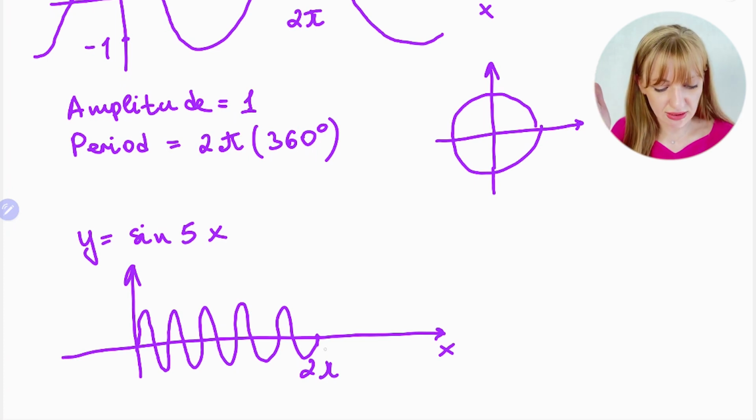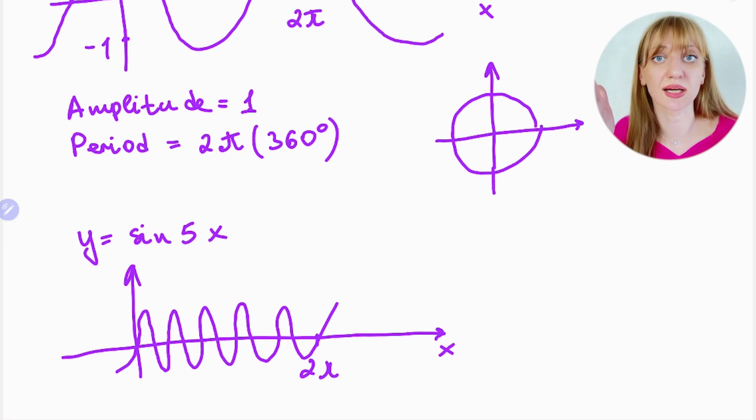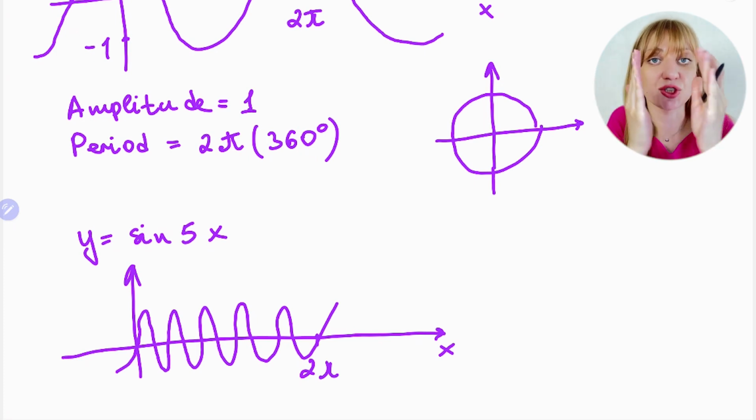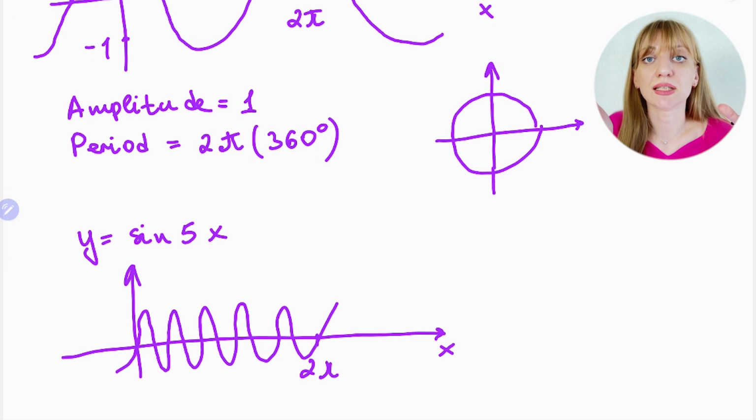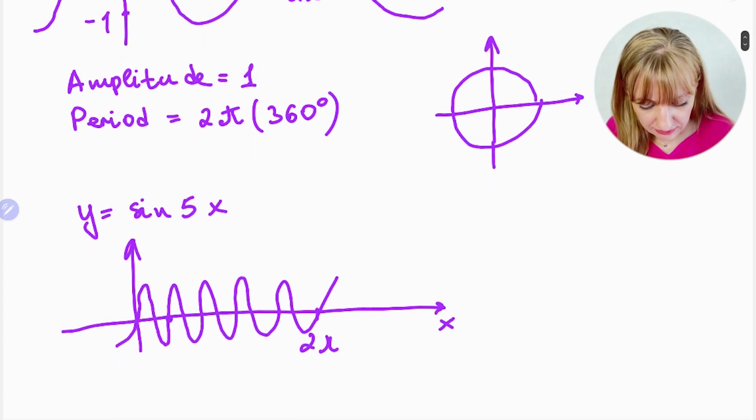Of course it continues here and here, I just show you part of the graph. In this case you have a new period of the function, and the new period is 2 pi over 5. If I put the coordinate here, it's 2 pi over 5.